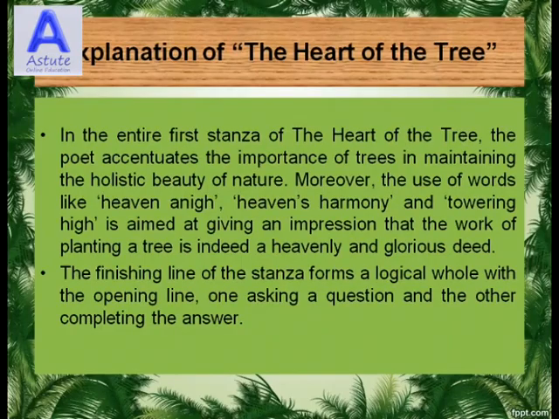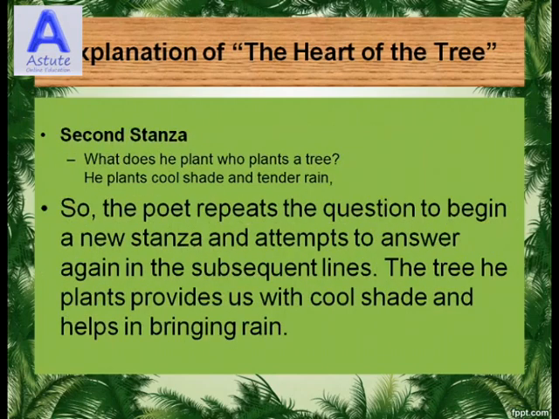In the entire first stanza of The Heart of the Tree, the poet accentuates the importance of trees in maintaining the holistic beauty of nature. Moreover, the use of words like heaven anigh, heaven's harmony and towering high is aimed at giving an impression that the work of planting a tree is indeed a heavenly and glorious job. The finishing line of the stanza forms a logical whole with the opening line, one asking a question and the other completing the answer.